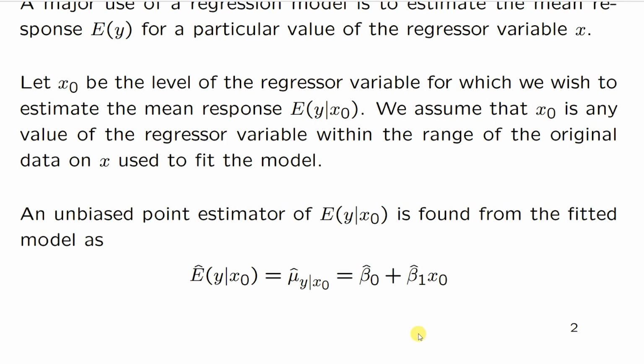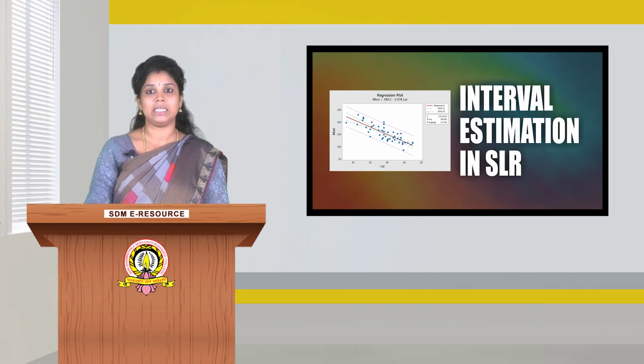First, let us try to find what is the estimator of expectation of y given x0. So an unbiased point estimator is given as expectation cap of y given x0, which we can write as mu cap y given x0, which is equal to beta naught cap plus beta 1 cap into x0, which we are finding from the fitted simple linear regression model.